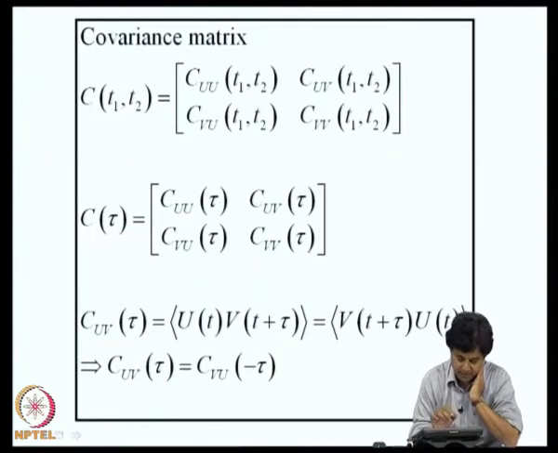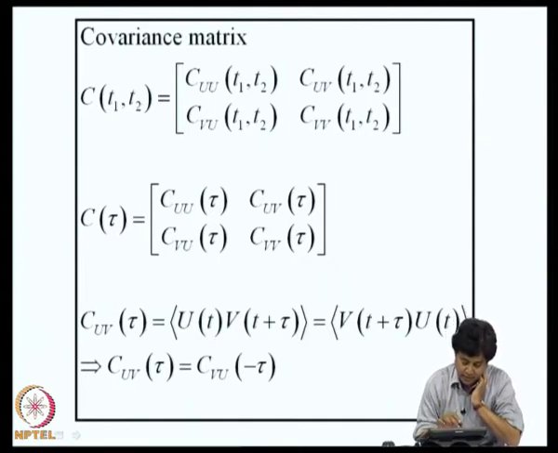So, we can write this information on covariance in the matrix form C of t 1 comma t 2. CUU of t 1 comma t 2 is the autocovariance of u of t. CUV of t 1 comma t 2 is the cross covariance between u of t 1 and v of t 2.